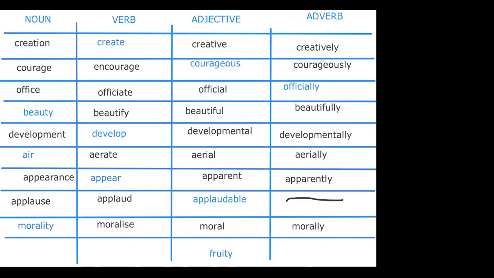Okay, next one you have fruity. So your noun form is definitely fruit. Now here give me the verb form. Verb form is fructify. Fructify. And there is again nothing called fruitily. So there's no fruitified, just fructified.